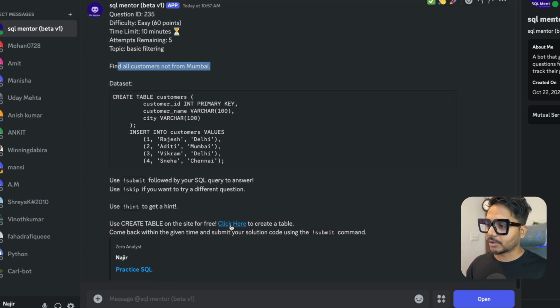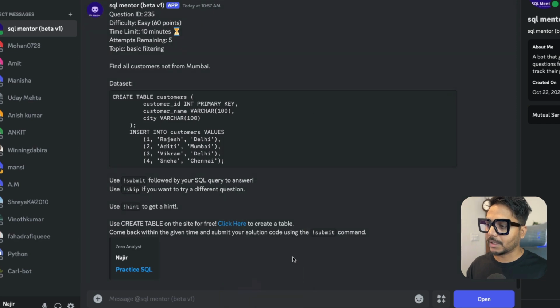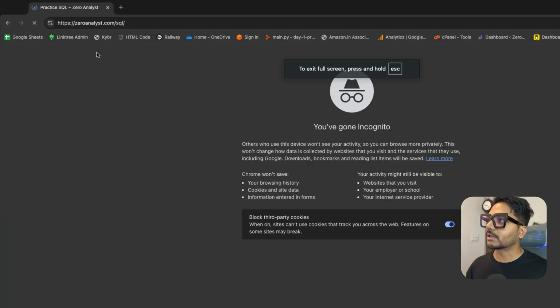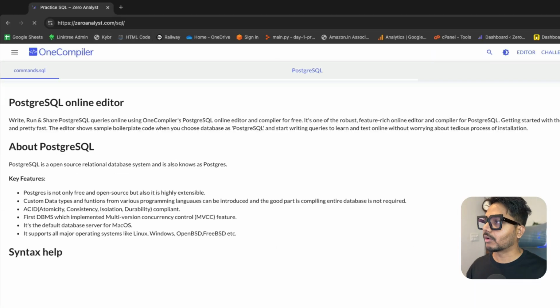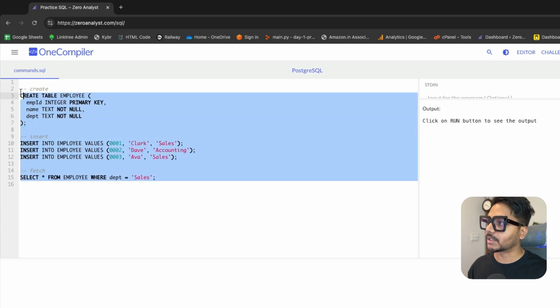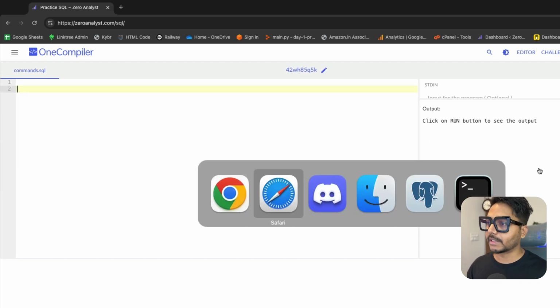Okay, so I'm just going to show you. Let's say I want to use this at the moment, so I would just say copy link. Let me just open it in maybe Google Chrome. So here I'm using this link in Google Chrome, or you can directly visit this website, which is called One Compiler, where you can type PostgreSQL queries. It's going to create a table here. We don't have to do login or anything. So this link you can just copy it from here.